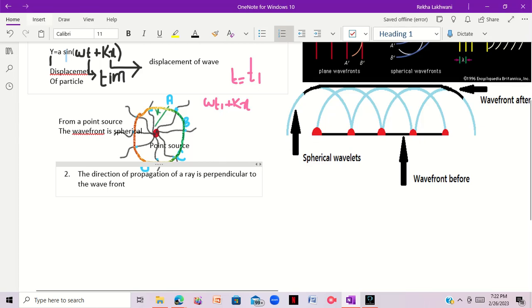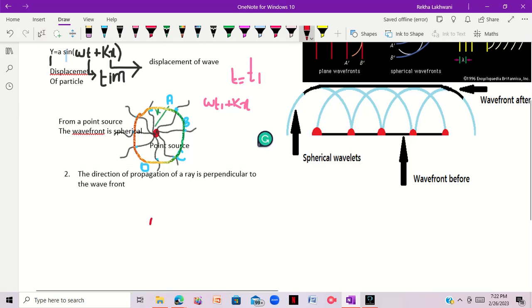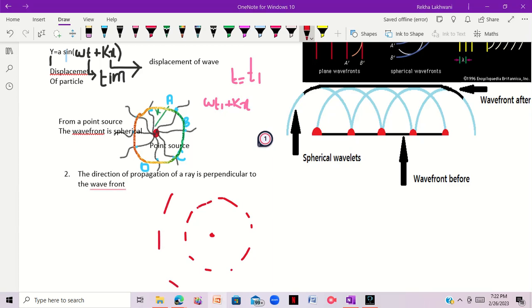For example, consider, let me erase this. This is a point source, and from here this is a wave front. This is one wavefront, and this is another.